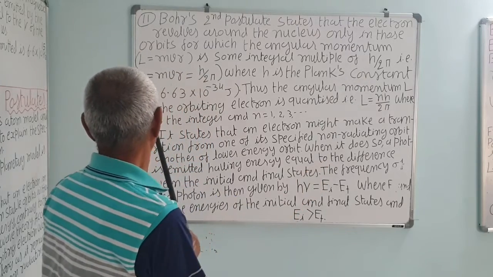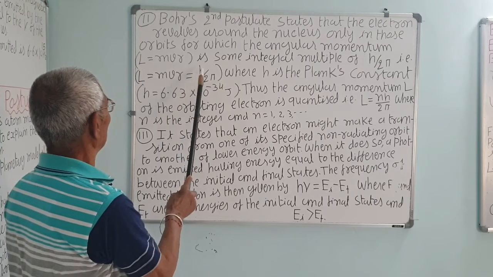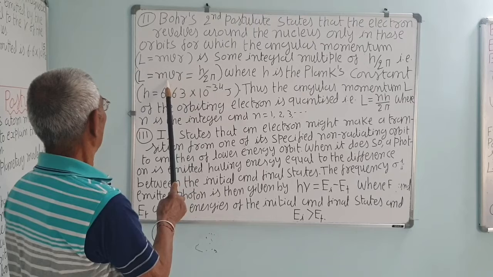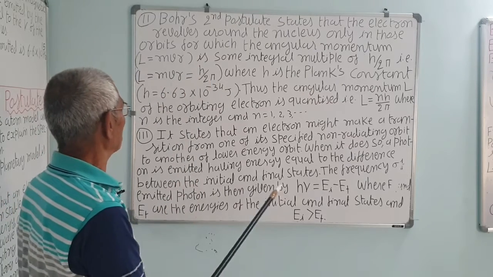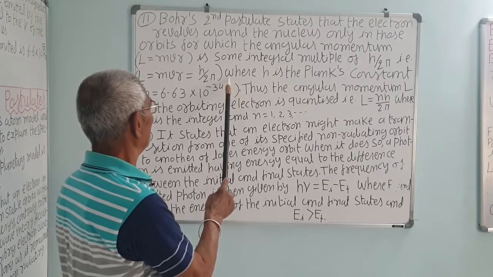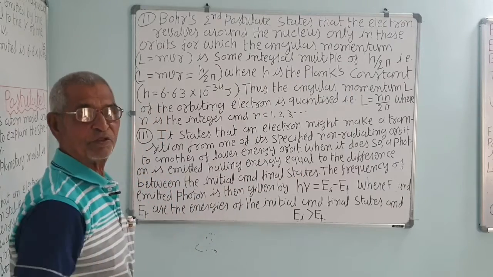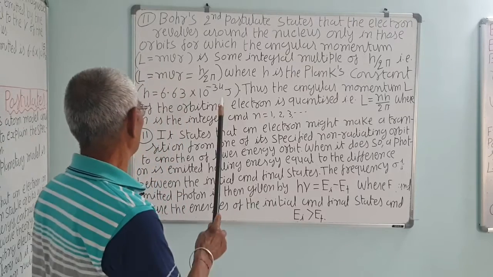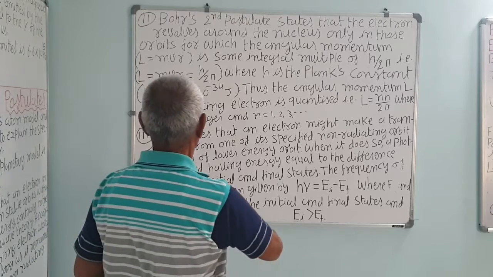For the nth orbit you can write in general m v_n r_n is equal to nh upon 2 pi, where h is the Planck constant, whose value you know: 6.63 into 10 raised to minus 34 joule second.